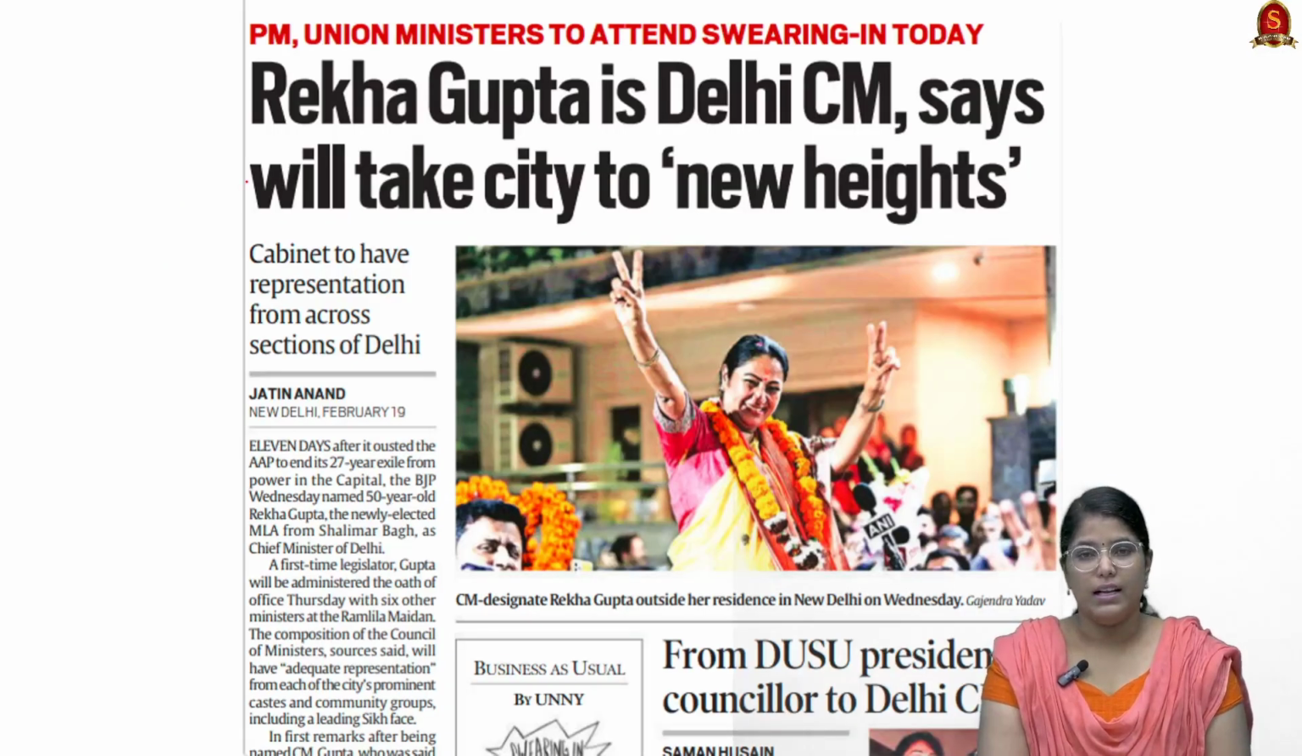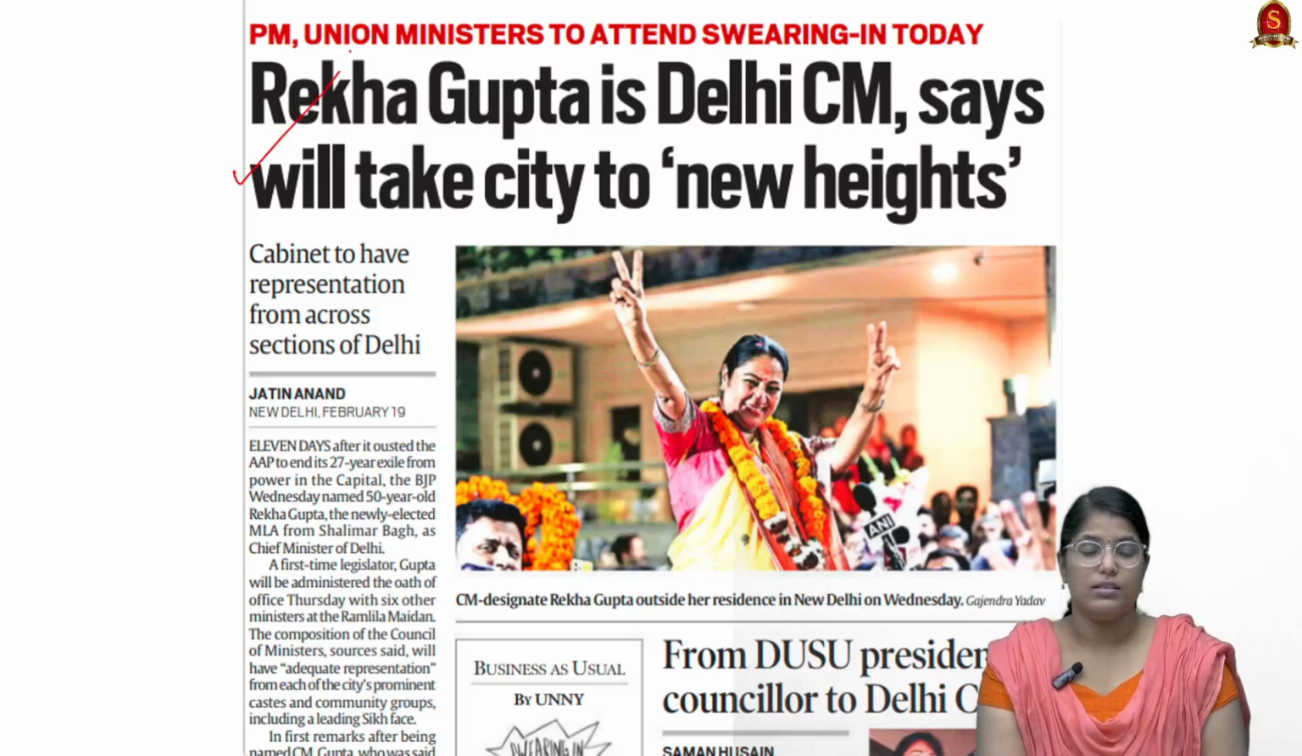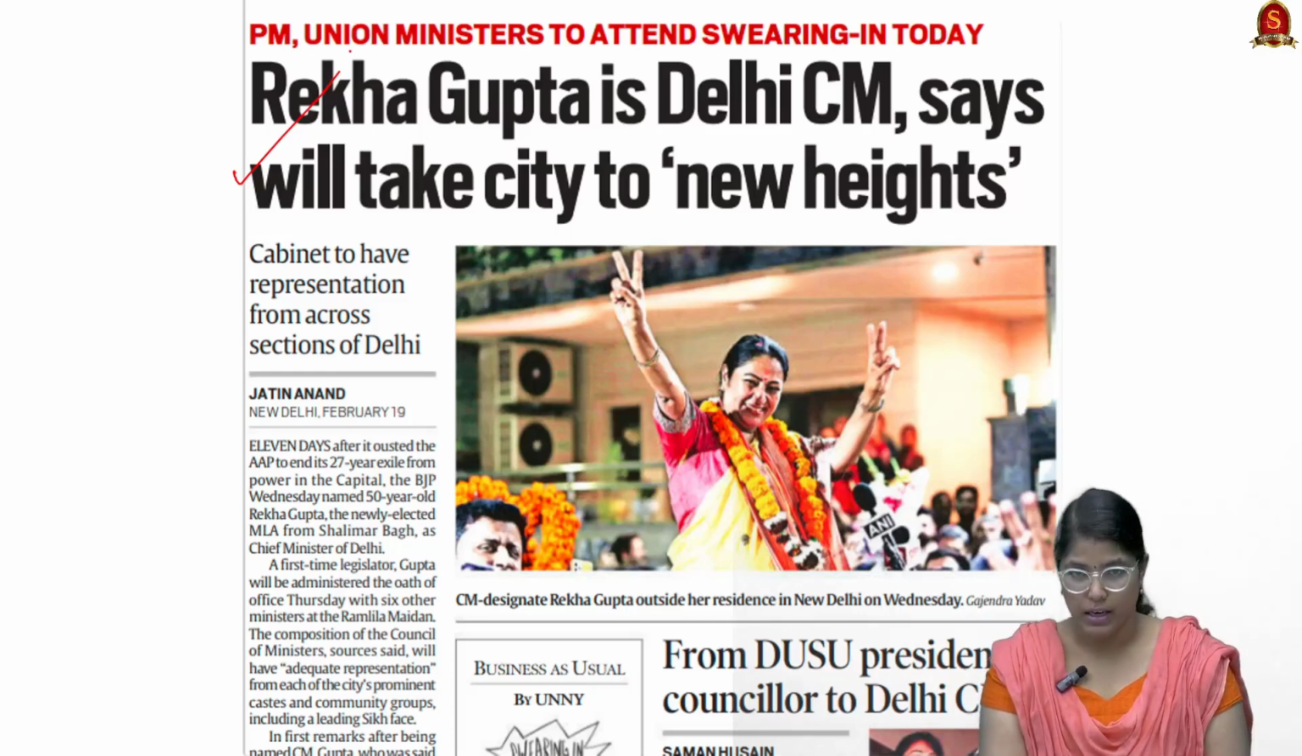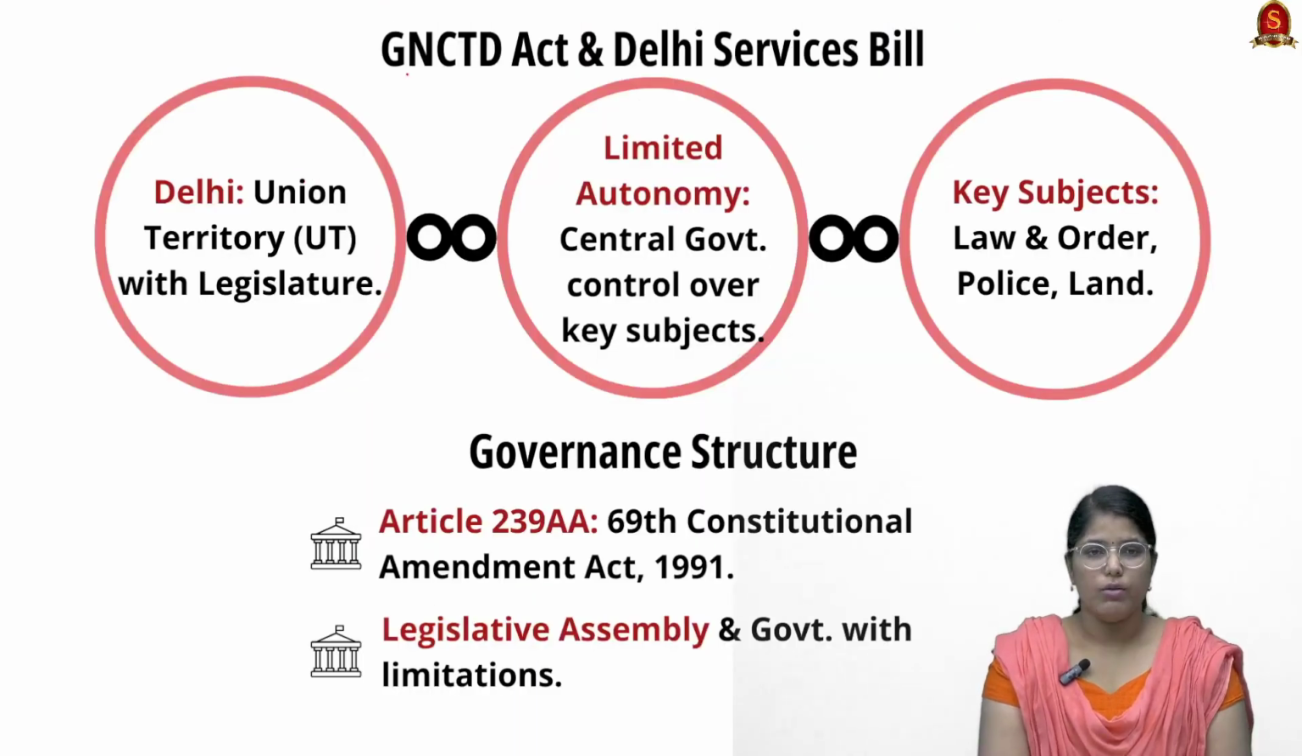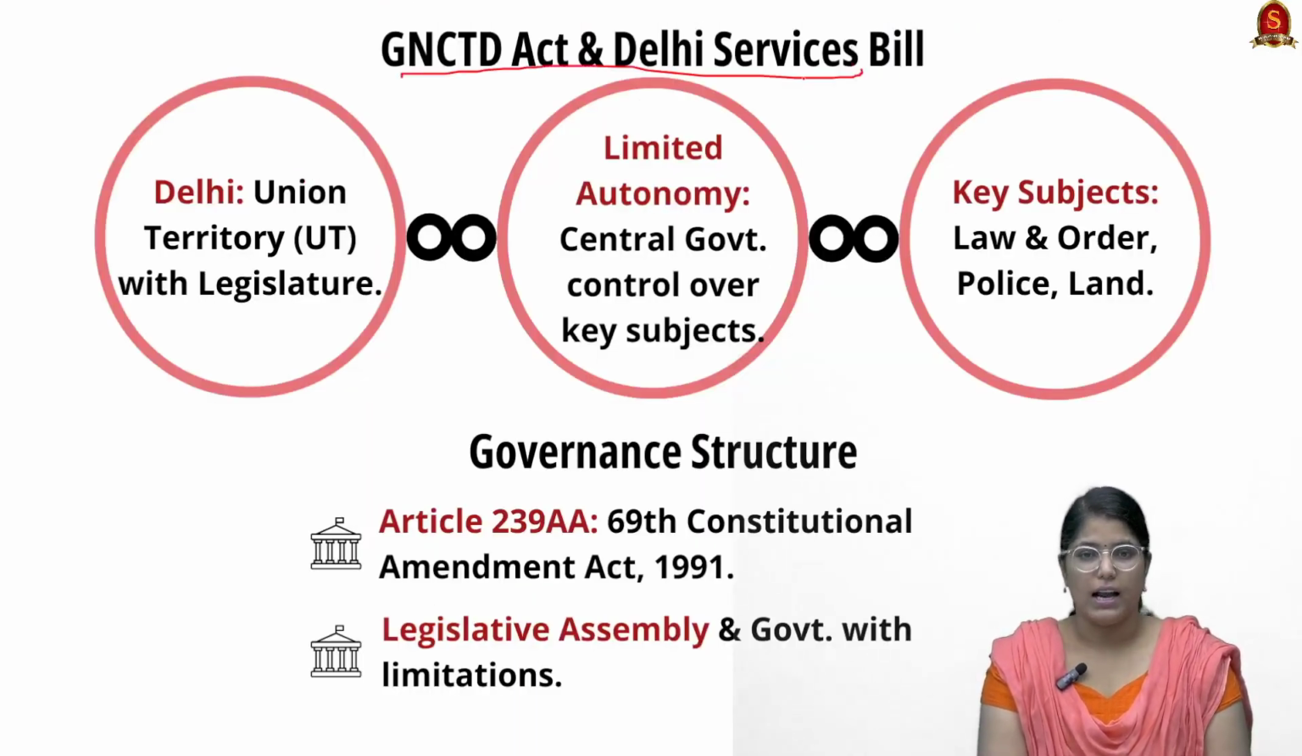Now look at this article. As the title itself reads, this article talks about Rekha Gupta as Delhi's new CM. Very recently, Delhi's assembly poll has been completed, and that is why this has been in the news today. So from the prelims perspective, knowing about the unique structure or the unique governance of Delhi is very important. Let's start with what is this GNCTD Act and Delhi Service Bill.